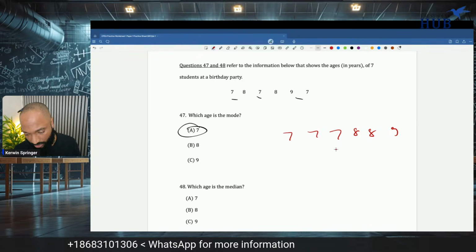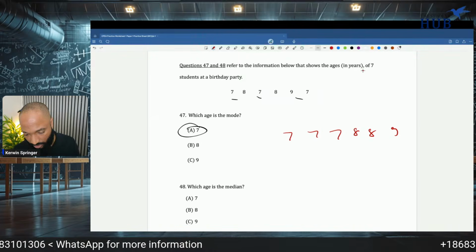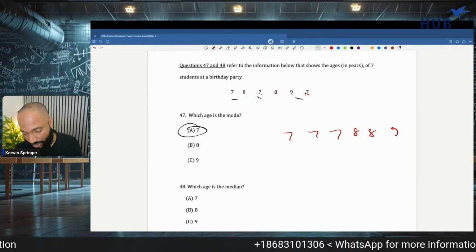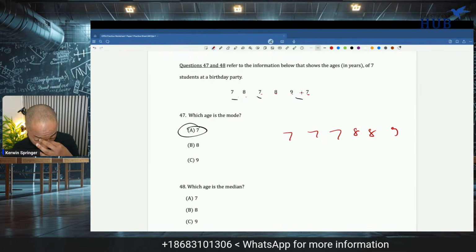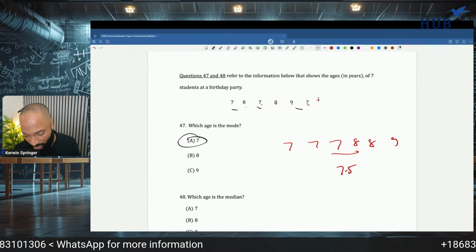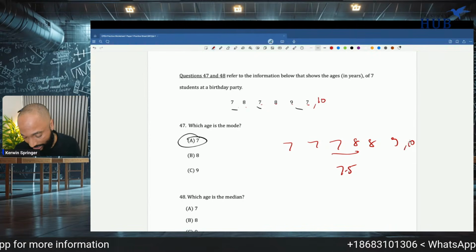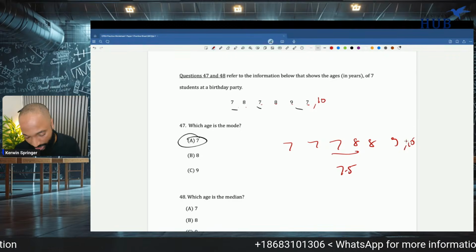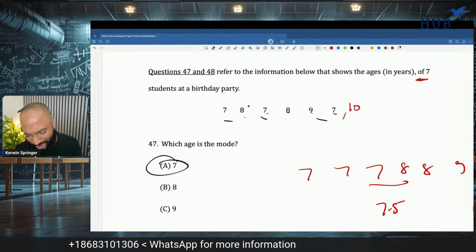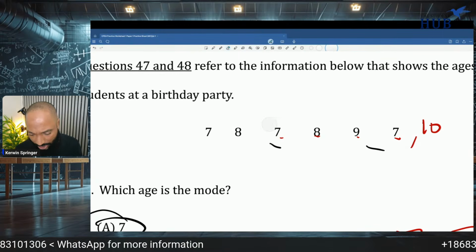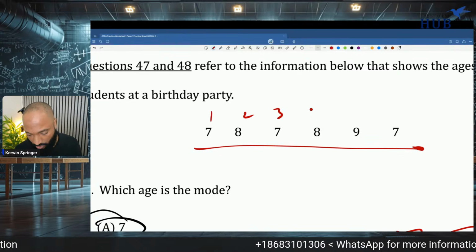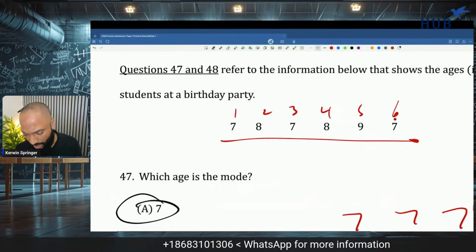Oh gosh. 7 students. 1, 2, 3, 4, 5, 6. Where's the 7th student? So the median in this case is 7.5. But if there was another student, like say he has 10, the median would be 8. Because it said 7 students, but let me just make sure I saw this properly. I don't know what's really happening here right now.